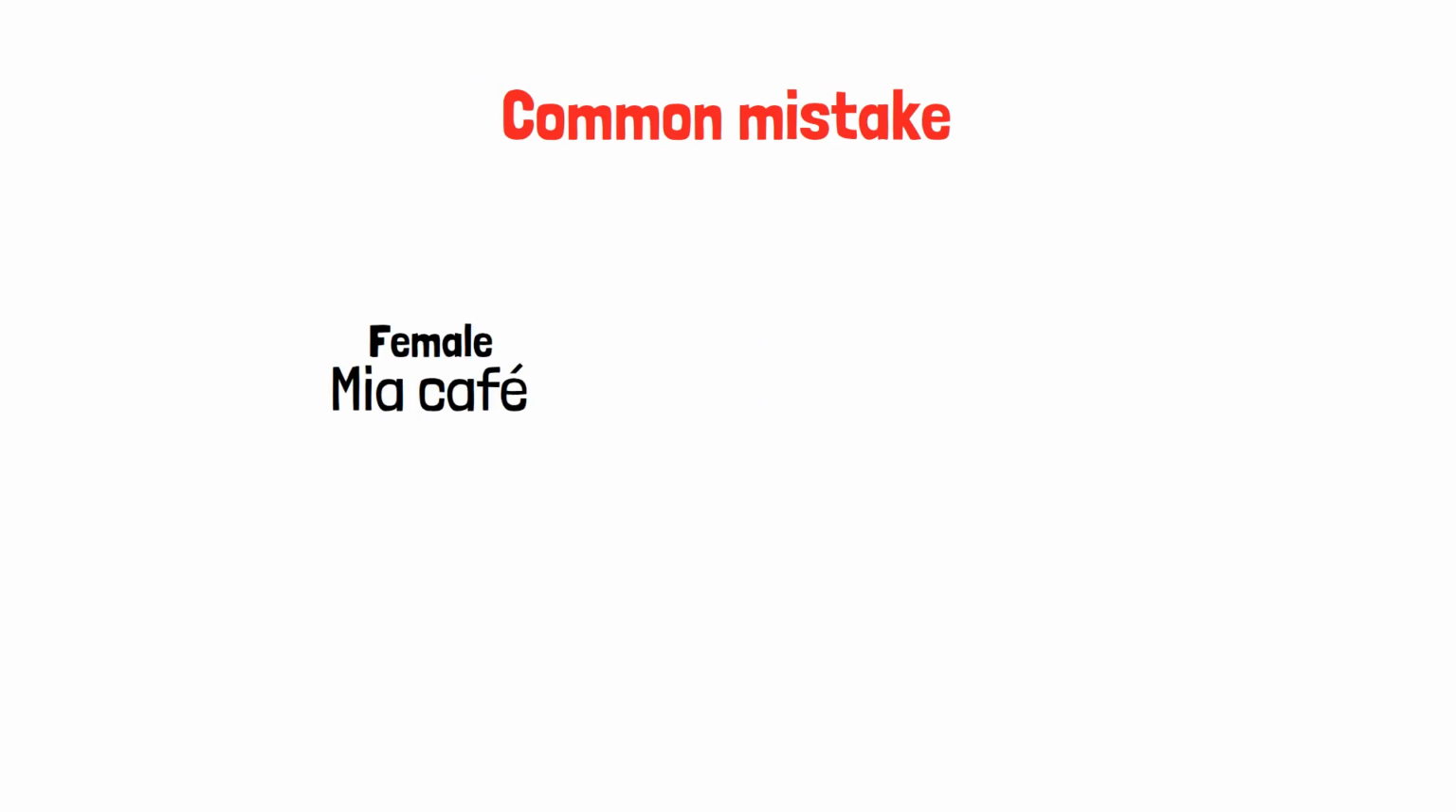Here's a common mistake. English speakers sometimes make the possessive agree with the possessor instead of the thing possessed. They think because I'm female, I should say mía café. That's wrong. The possessive matches the noun, not the speaker. Mi café, whether you're male or female. The coffee is what determines the form, not you.